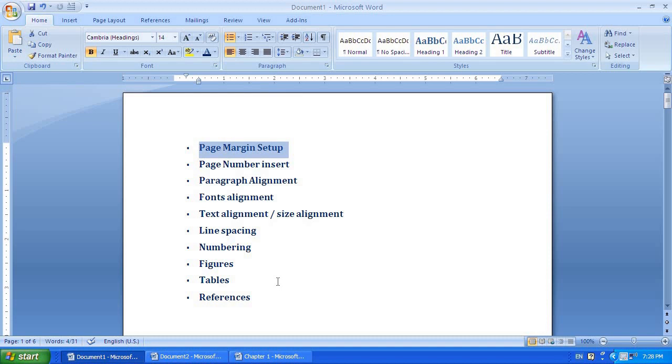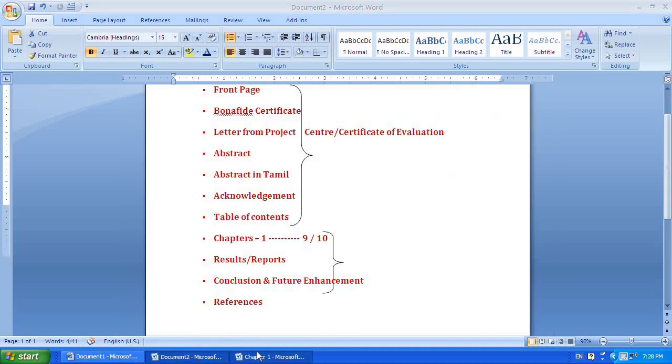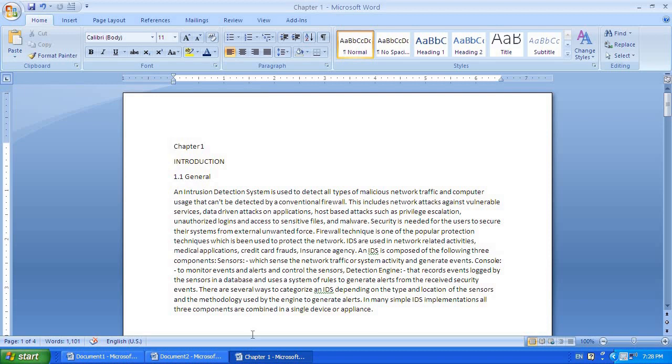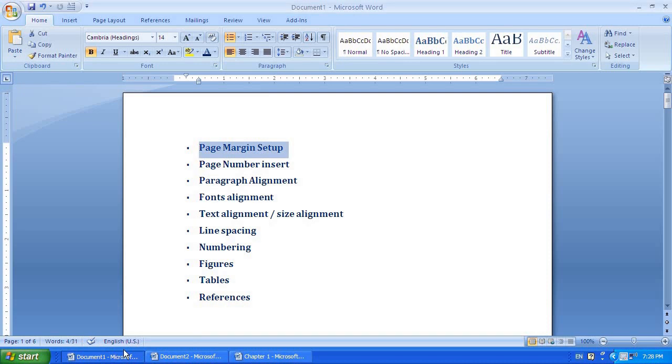The very first thing which you need to do is, for example, I have a sample, a small project document which I have taken just to make you understand how to do this alignment. I have taken a small part from a project. The first thing you will do is go for the page margin setup.